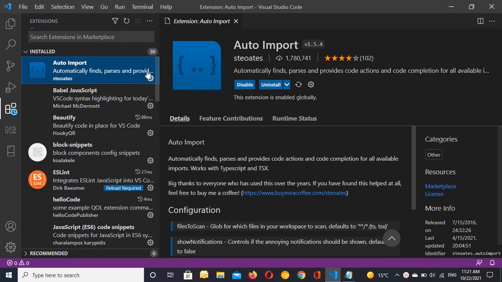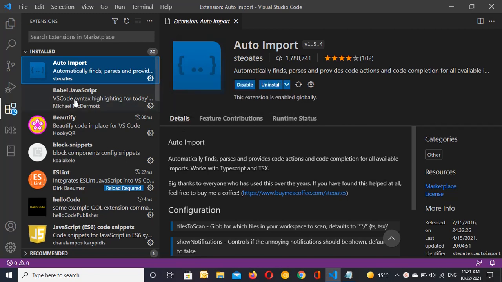The first one is Auto Import. It automatically finds, parses and provides code actions and code completion for all available imports. You can just read these details, and it's really useful.